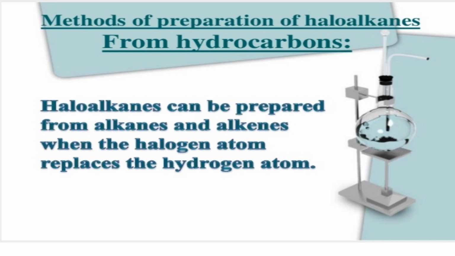Okay students, let us review what we have done today. We started with the definition: what do we mean by haloalkanes and haloarenes? Classification of haloalkanes, that is mono, di, tri, then primary, secondary, tertiary. General formula CnH2n+1. Nomenclature, common name and IUPAC name. Then comes the chart for the 1 mark question.